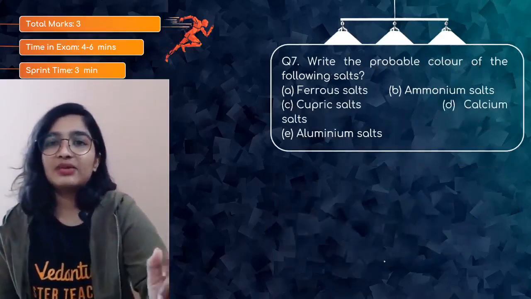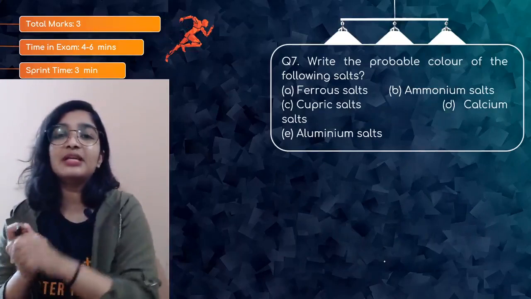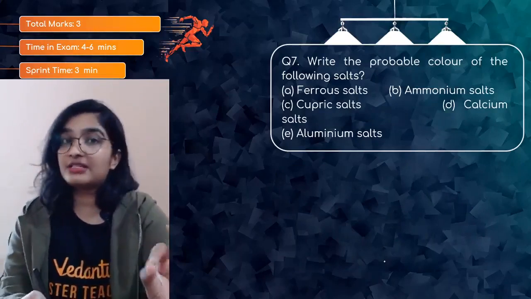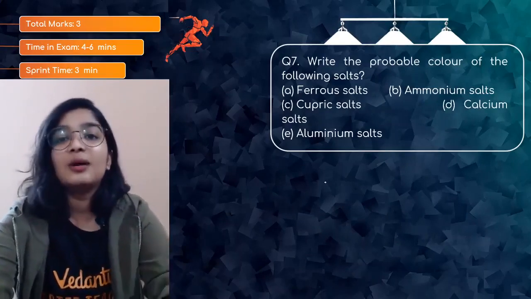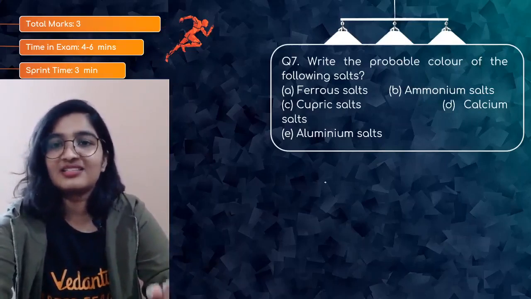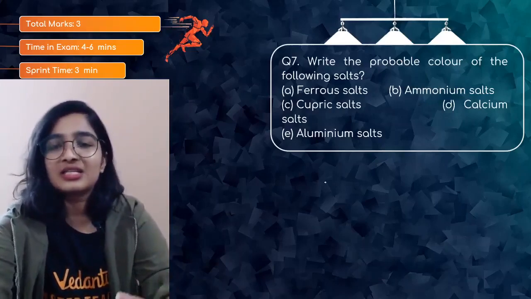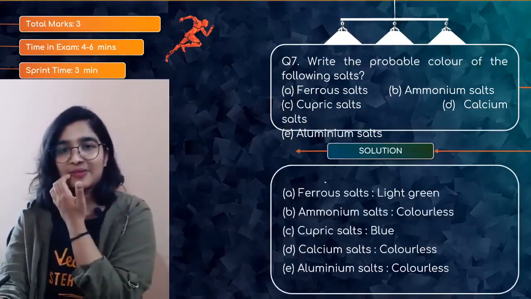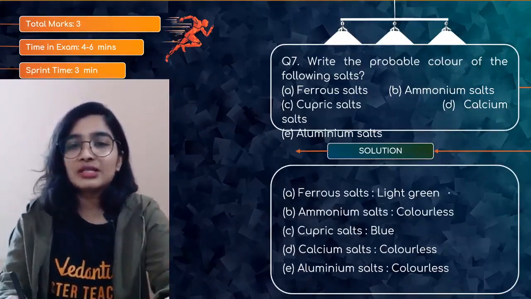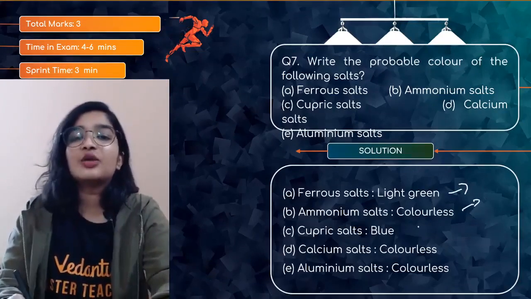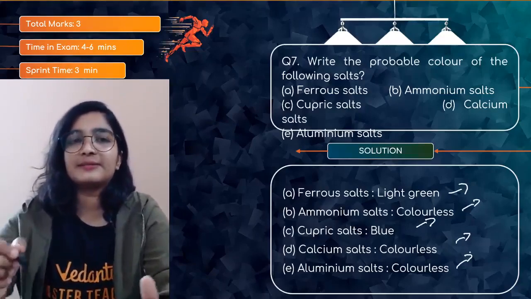So question number 7, write the probable color of the following salts. Ready? Let's do it together, people. Ferrous. See, ferric, ferrous are different, na? So ferrous salts will be pale green in color. Very good. Ammonium, colorless. Cupric, blue. Calcium, colorless. I mean white. Aluminium salt, colorless. Okay, so when I say colorless, that means it is white. So ferrous salt, light green. Ammonium salt, colorless. Cupric, blue. Calcium, colorless. Aluminium salt, colorless.